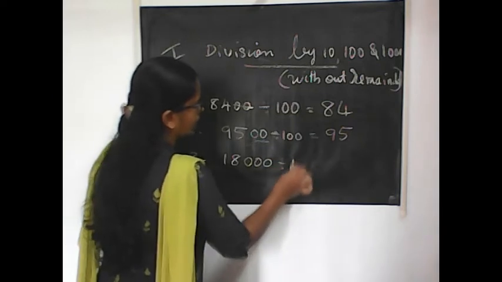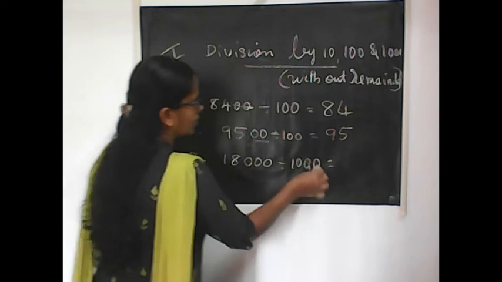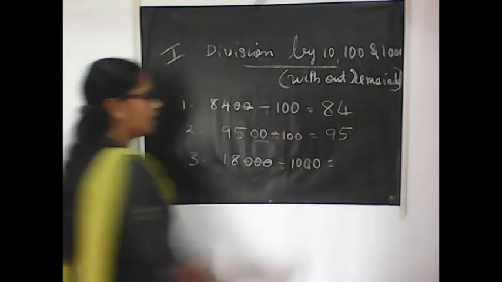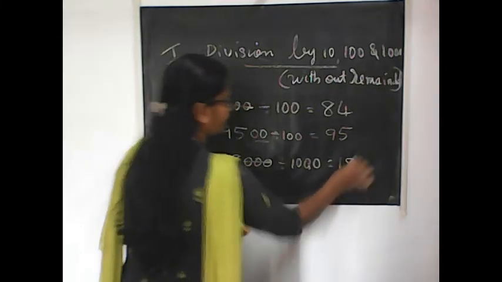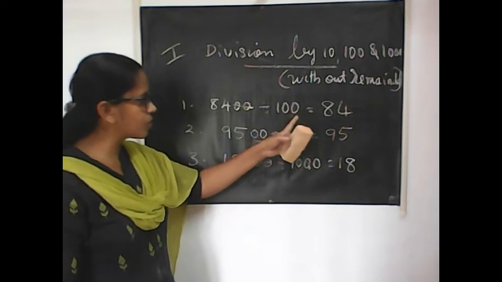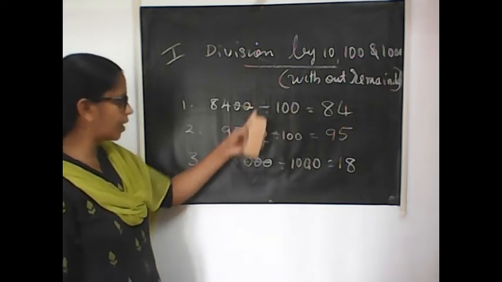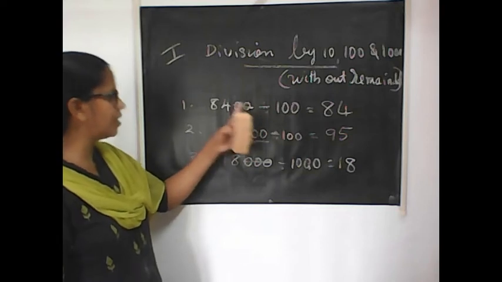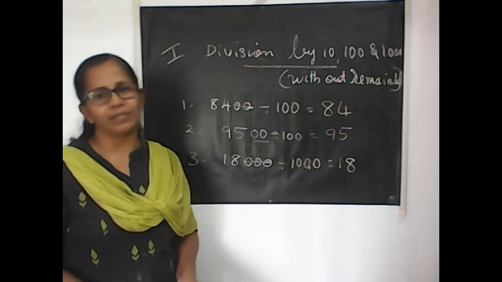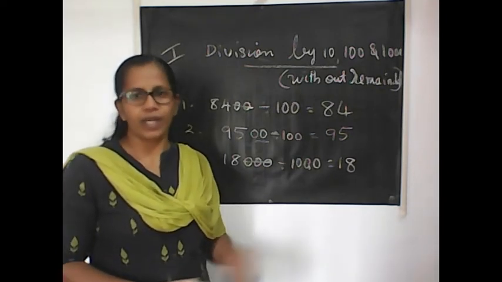118,000 divided by 1000. See how many zeros? 3 zeros. So remove 3 zeros. The remaining number will be the quotient, that is 118. Got it? So look, first you have to look at the number of zeros in the divisor. Here it is 2. So from the right side, that is from 1's place, 10's place, 2 digits should be removed and the remaining digits will be the quotient or the answer.